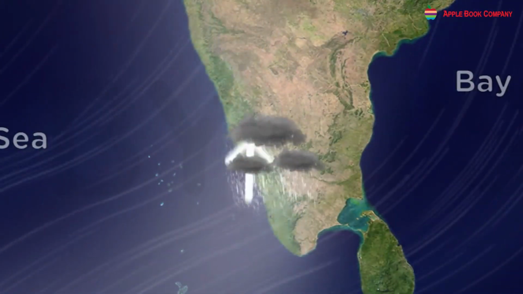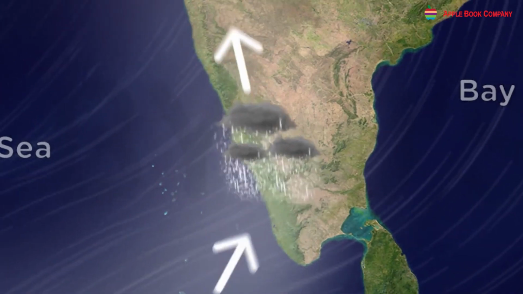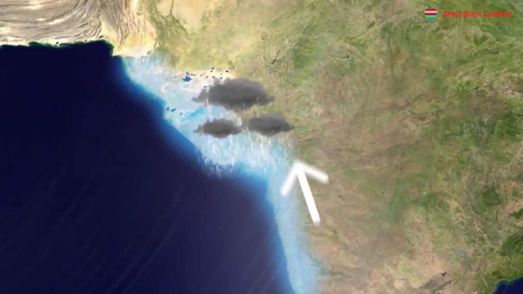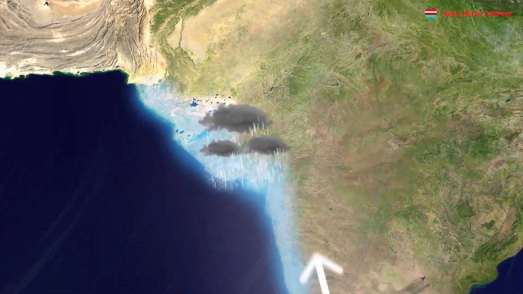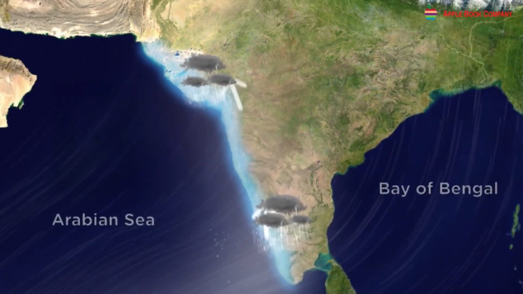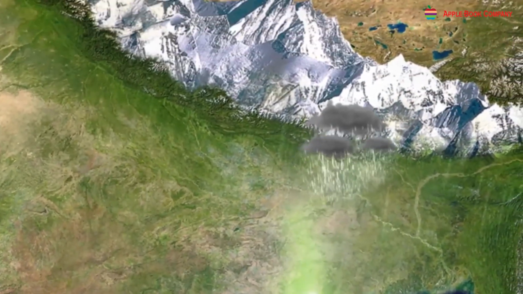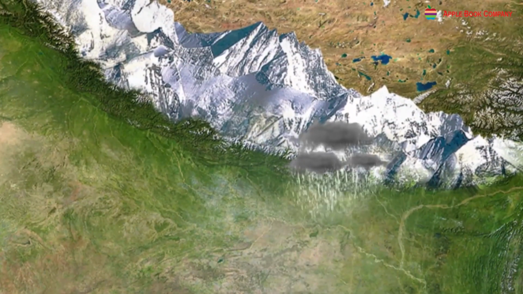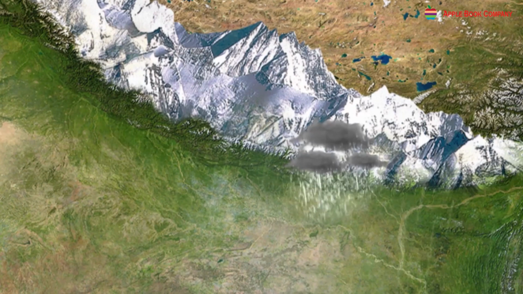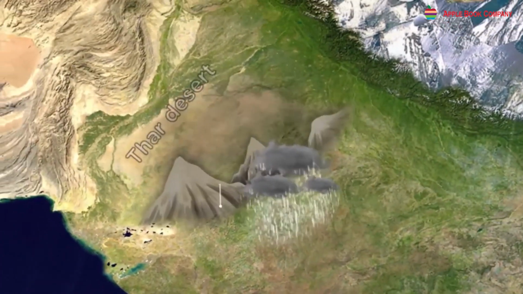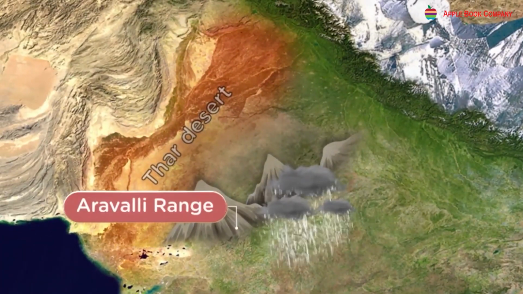The Arabian Sea branch reaches the Malabar coast by 1st June and moves north along the western coast. The Bay of Bengal branch brings rainfall to the northern plains. By mid-July, most of the country receives monsoon rains. The eastern and western coasts, along with the northeastern states, get heavy rains.